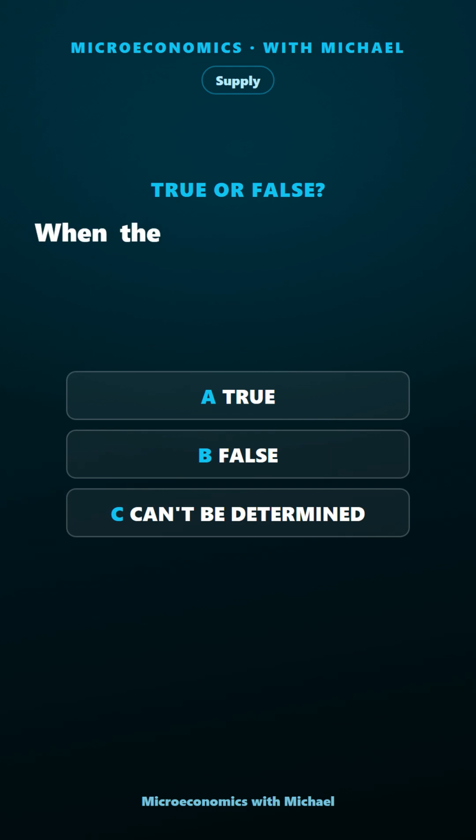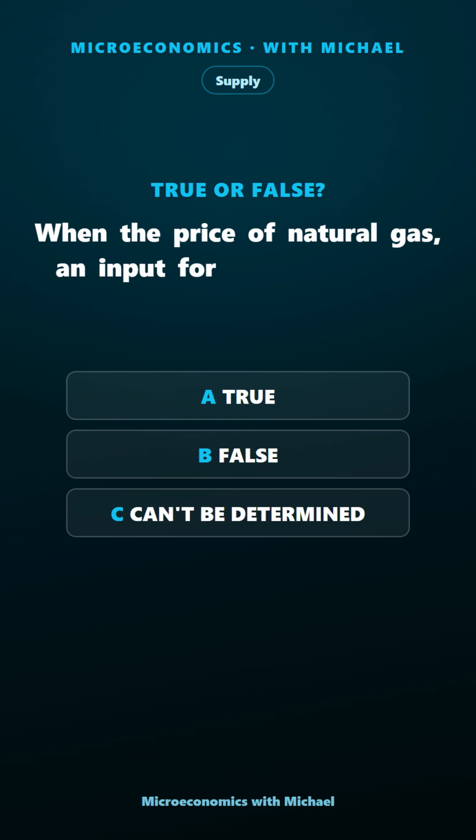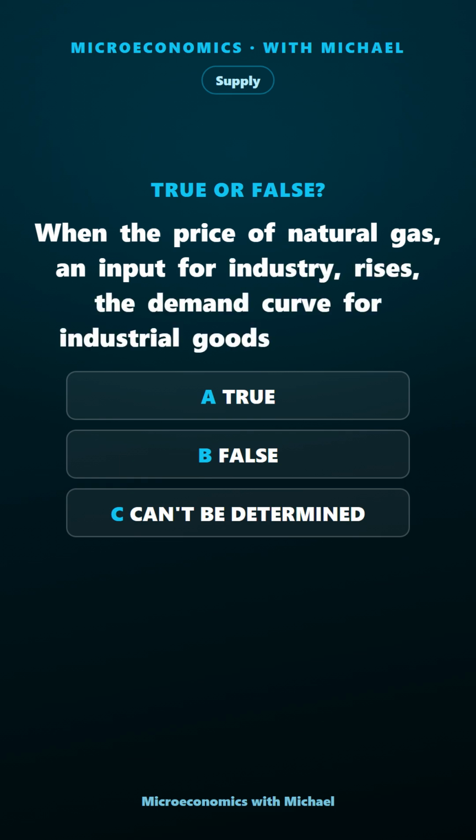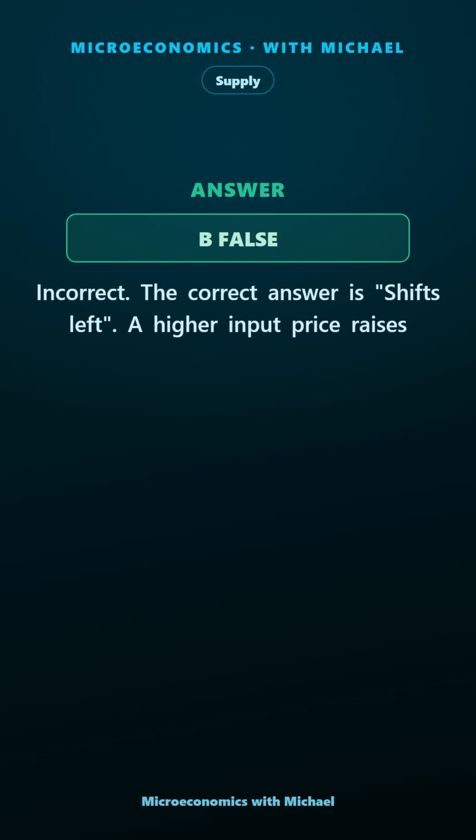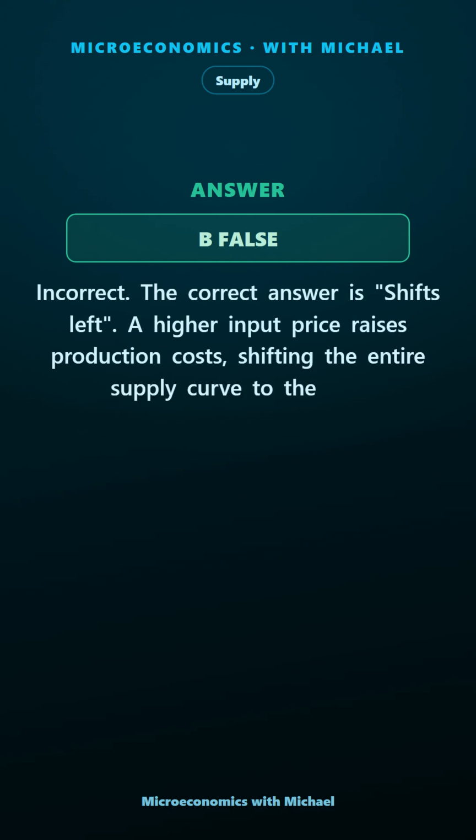When the price of natural gas, an input for industry, rises, the demand curve for industrial goods shifts left. True, false, or can't be determined? The answer: incorrect. The correct answer is shifts left. A higher input price raises production costs, shifting the entire supply curve to the left.